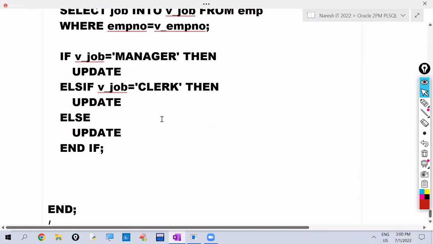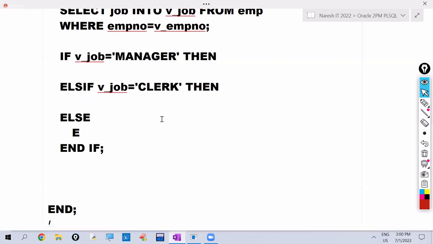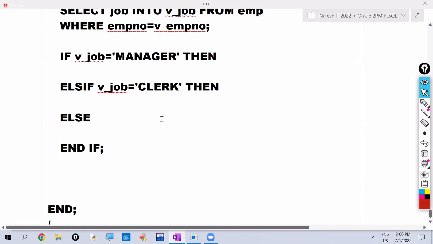Writing like that becomes complex for us. Instead, take one variable to hold the percentage value. If the job value is manager, we want to increase 20%. If clerk, 10%. Other than manager and clerk, 15%. That value we hold in one variable, v_PR.